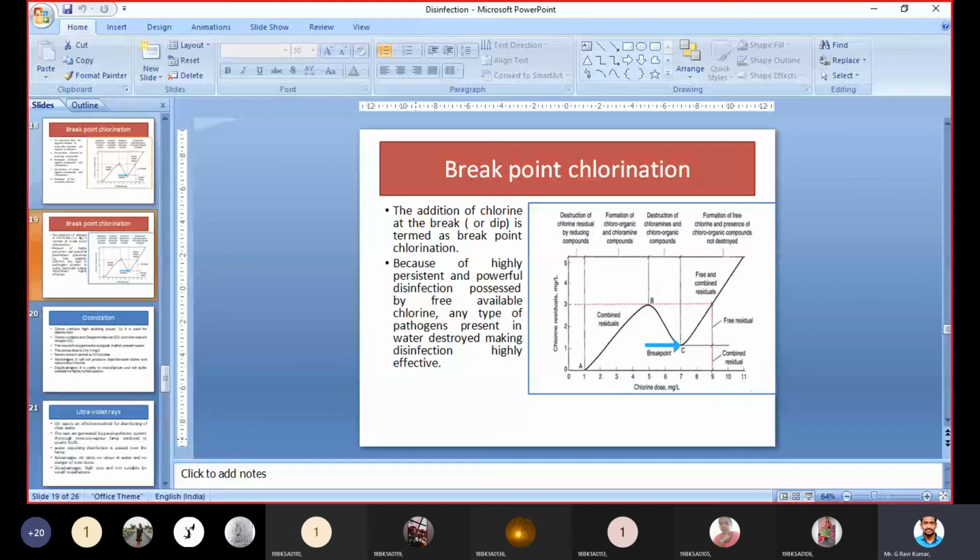Per person we will supply 135 liters. So for 2000 persons, 2000 into 135. That will be your required volume. That volume we will get in terms of liters. We have to convert that liters into meter cube. So in meter cube we are getting the volume. For 100 meter cube, it means how much length, width, depth should be there. We can manage it. That's it.